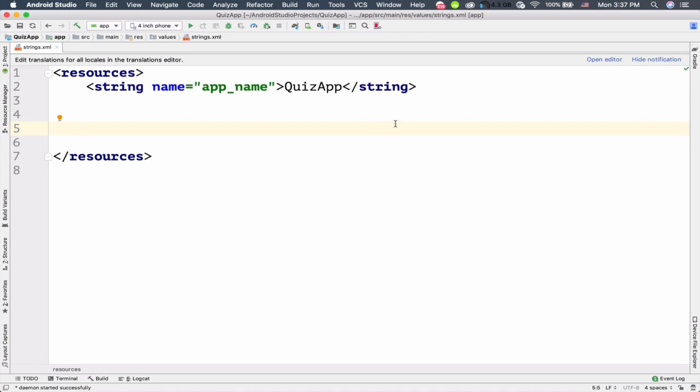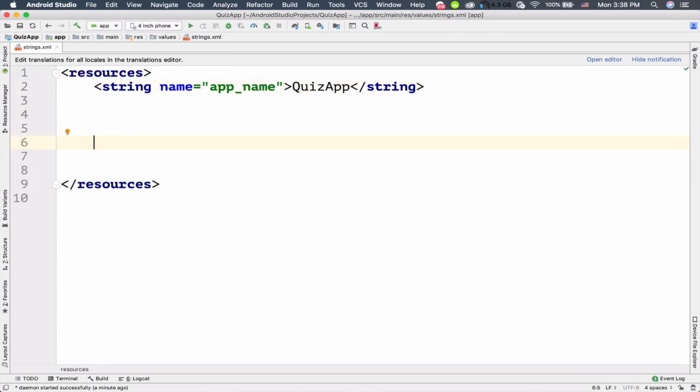So this is the best way to use the strings. It's not recommended to use the hard-coded strings for the text of our text views, buttons, or anything else. It's better to use the string resources, and then later, when we need these texts, we can just refer to these names. For example, if I want to refer to the name of the application, I don't have to write the quiz app again. I just need to refer to this app name that you can see here, the name of this string resource. So I'm just gonna paste some string resources here.